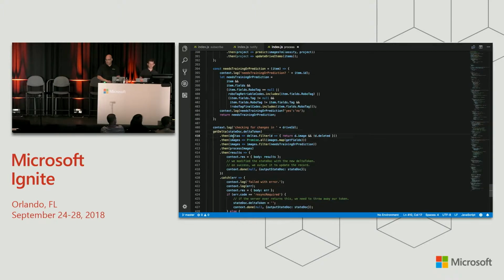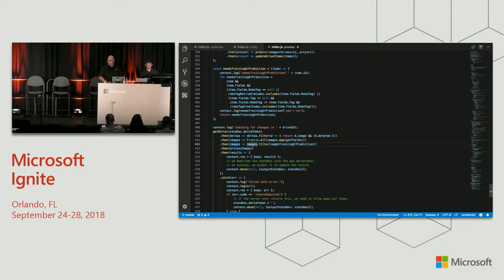After we get our deltas, we filter them down to those that have an image facet, meaning they're images, and those that are not deleted. When an item gets deleted, the Delta API returns a deleted facet, indicating it's a tombstone. I don't care about tombstones here, I'm training a model. Once I have those, I go back and get the fields for the list item, because that's what the system operates on, and those don't come back in the Delta query right now.